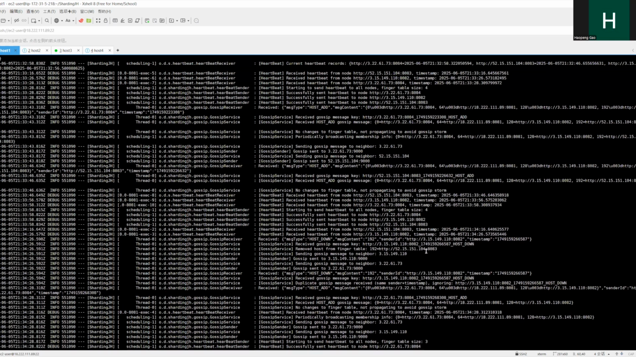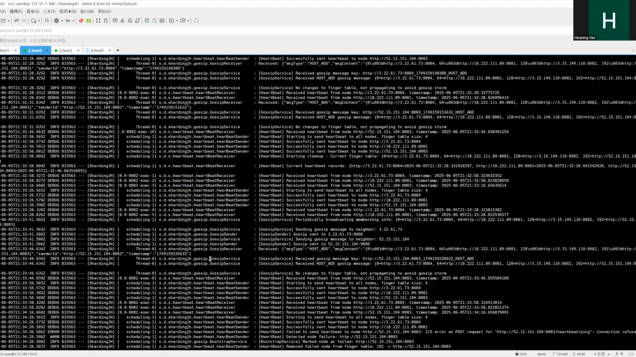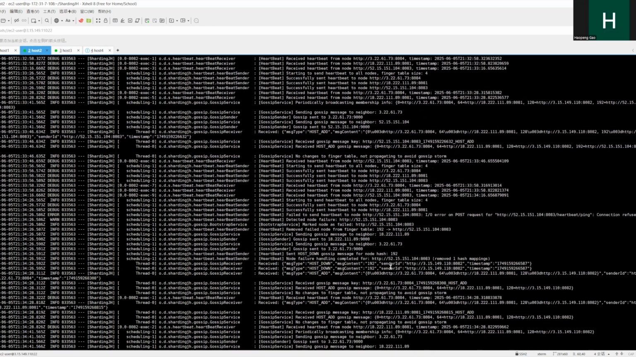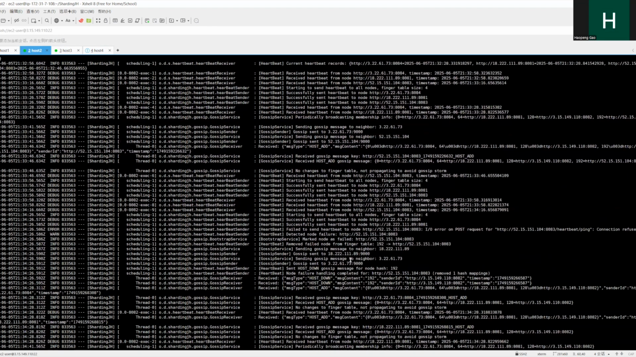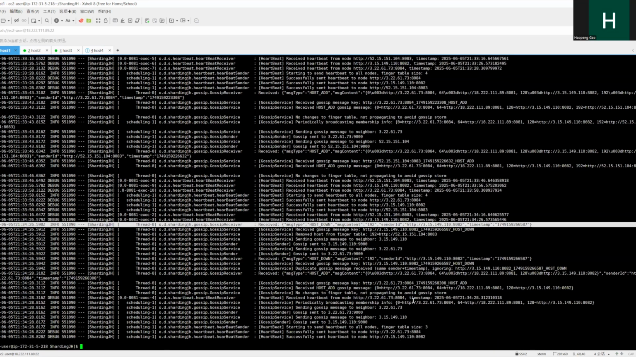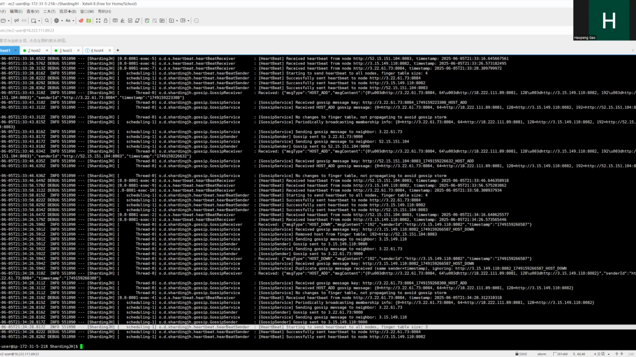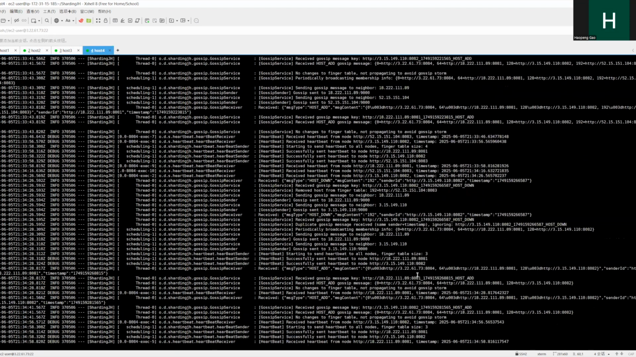As we can see over here, it received a host down message from host 2, because host 2 detected the failure of host 3 from heartbeats and sent gossip to others. We can see over here the table has refreshed on every node.